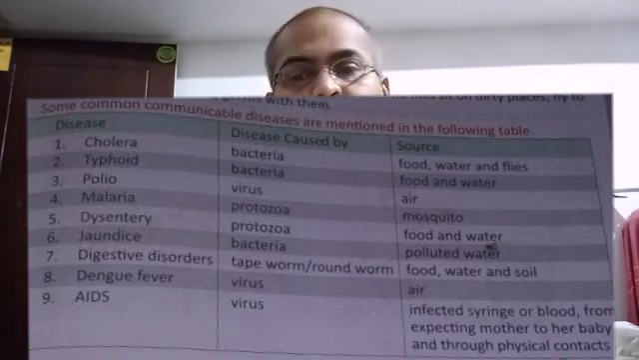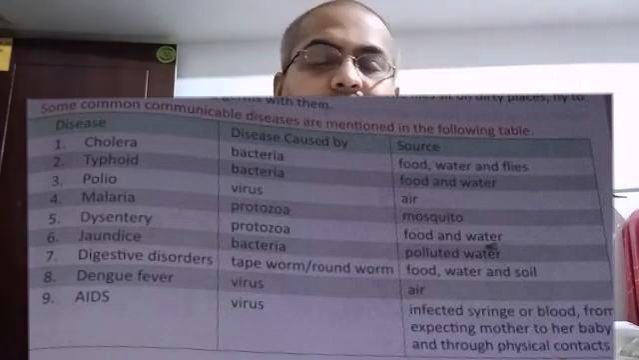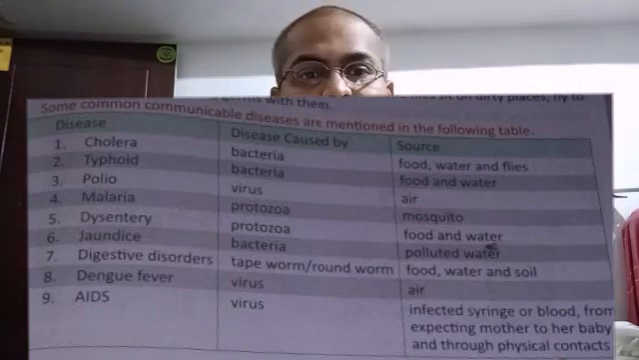So let's discuss some of these diseases, like cholera. It is a disease caused by bacteria, and the source is food, water and flies. The next bacterial disease is called typhoid, which is spread with the help of food and water. The next very famous disease caused by bacteria is jaundice. This disease is spread because of polluted water.